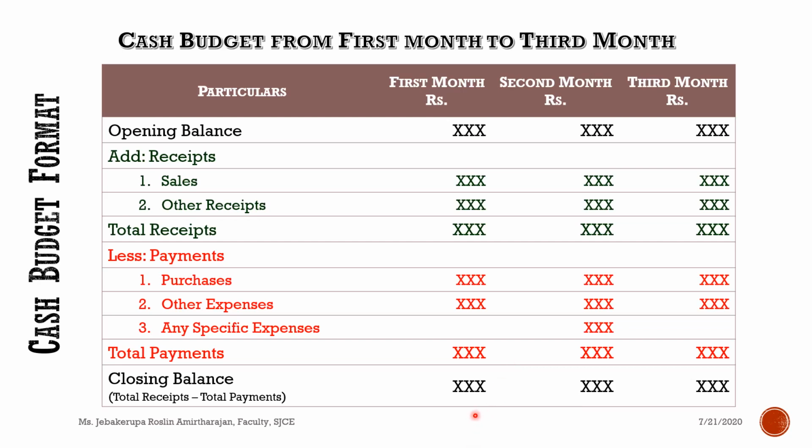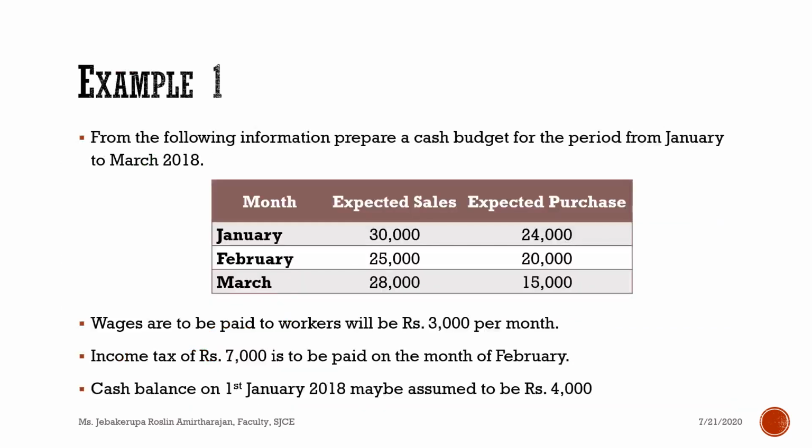So in that case, there is the need for preparing a cash budget. Once you prepare a cash budget much in advance, you come to know whether you have an adequate amount or not. And based on that, you make arrangements for the shortage amount. So that's the main reason for the cash budget.